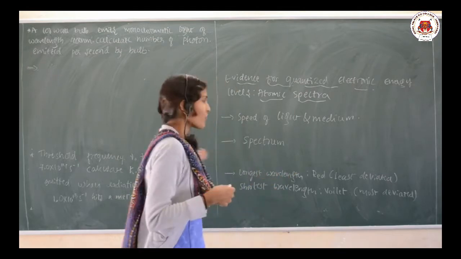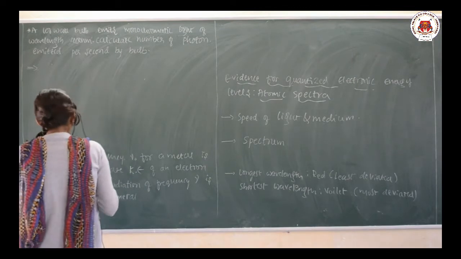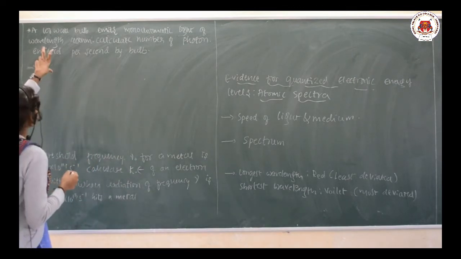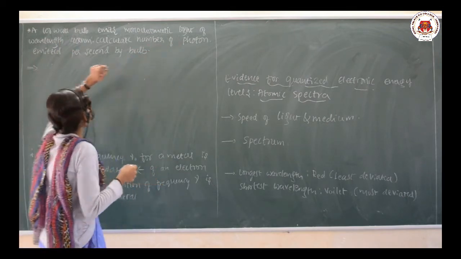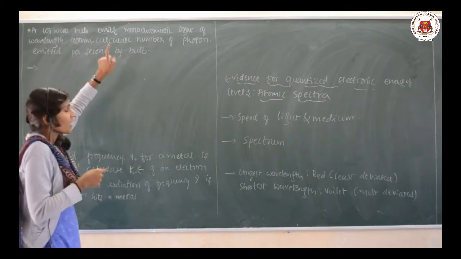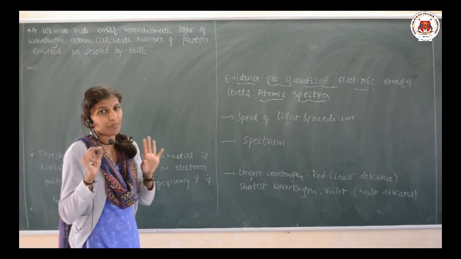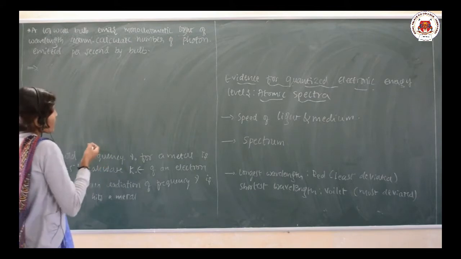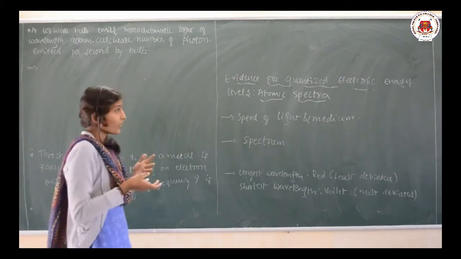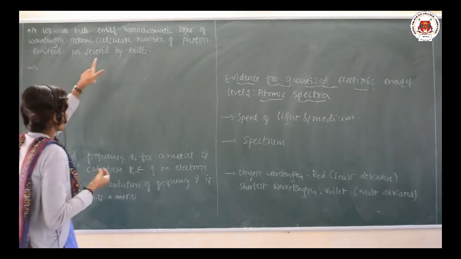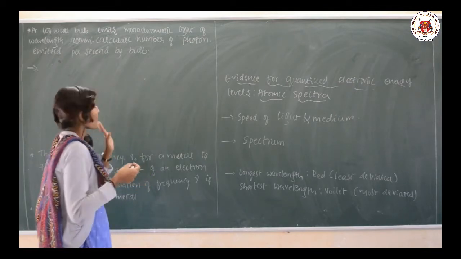And two more problems I have selected here, and later we will go for the spectrum concept. So, let us go for this problem. A 100-watt bulb emits a monochromatic light of wavelength 400 nanometer. They have given a 100-watt bulb that emits monochromatic light having a wavelength of 400 nanometer, and we need to calculate the number of photons emitted per second by the